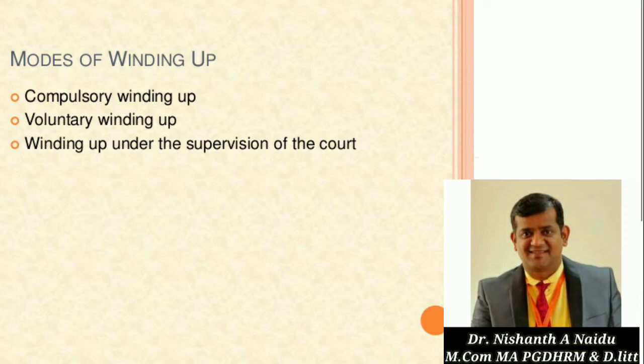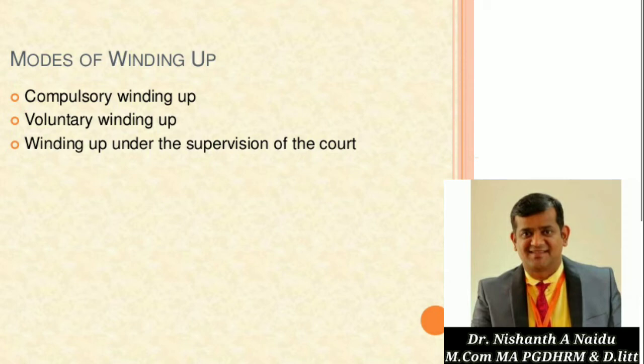Voluntary winding up is where the company is wound up at the instance of either the members or the creditors. Such winding up is known as voluntary winding up. Where the company itself, the creditors or the members of the company decide to wind up the company, the company will get closed. Next is winding up under the supervision of the court.